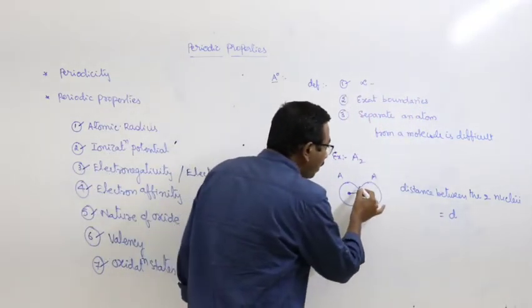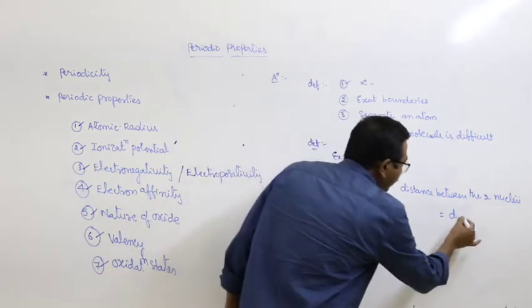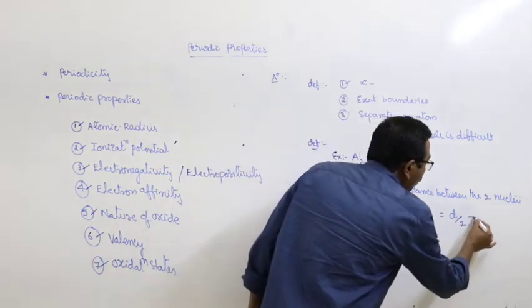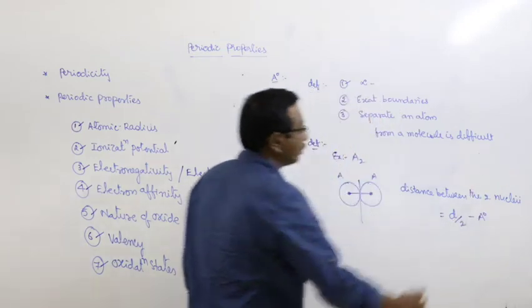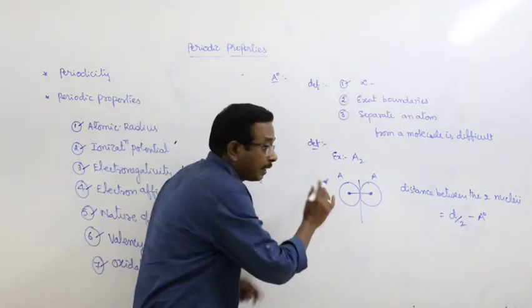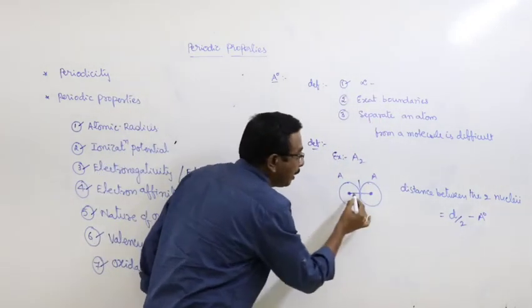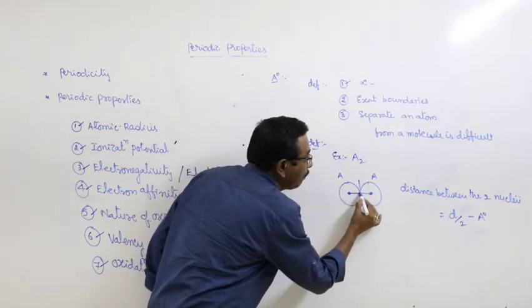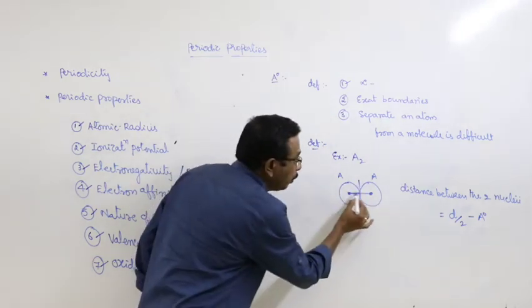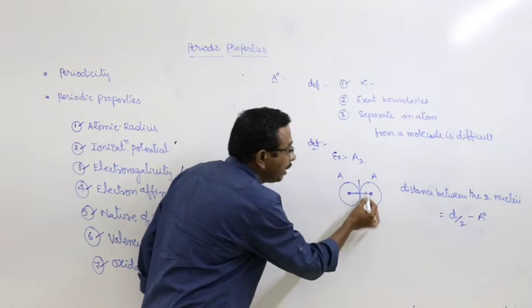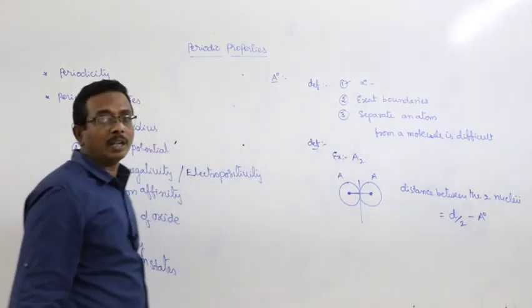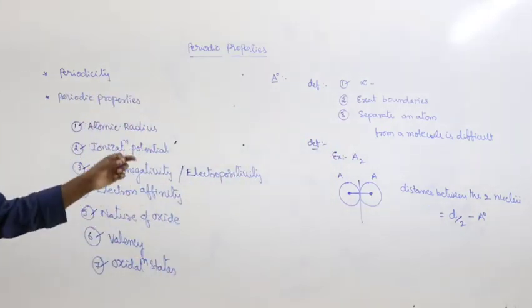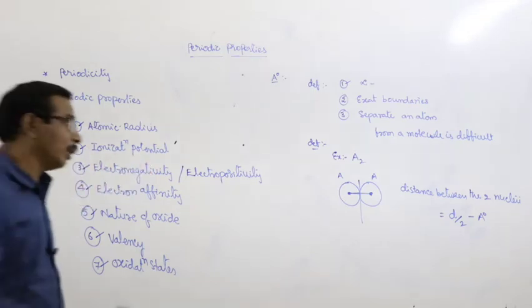And here half of the distance, D by 2, is known as atomic radius. Look at it once again. Atomic radius may be defined as the half distance between the nuclei of two atoms in a molecule, right?